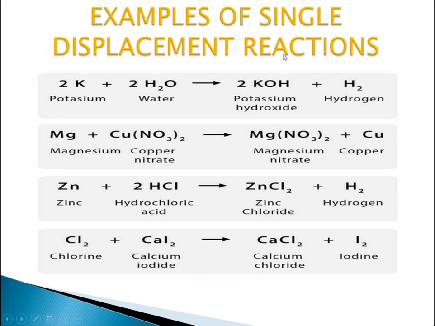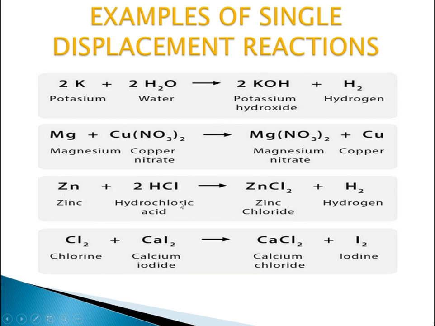In the previous reaction, we can also see that potassium is very reactive, and that's why it is displacing hydrogen, which is the least reactive, from its water form, and potassium is taking over the place. All these reactions are examples of displacement reaction, which is a single displacement reaction.